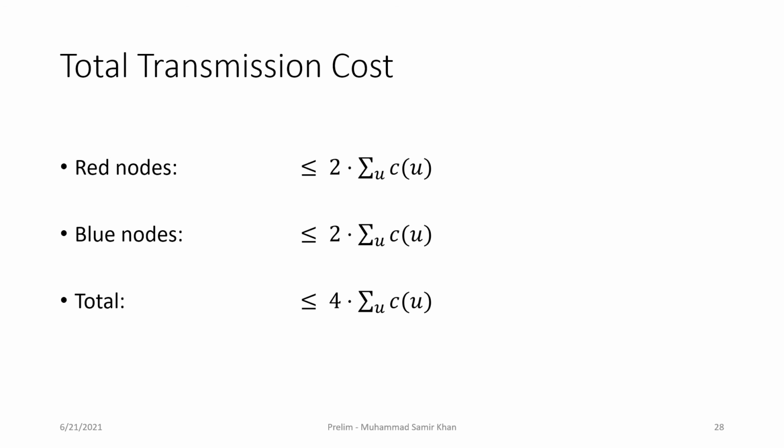So in total, we have that the red nodes transmit at most 2 times the cost of the LP solution, and blue nodes also transmit at most 2 times the cost of the LP solution. So the total transmission cost of this protocol becomes 4 times the cost of the LP solution, which is what we wanted.